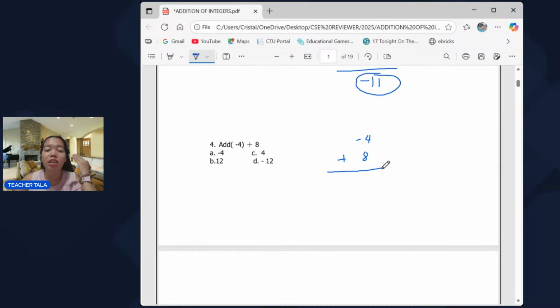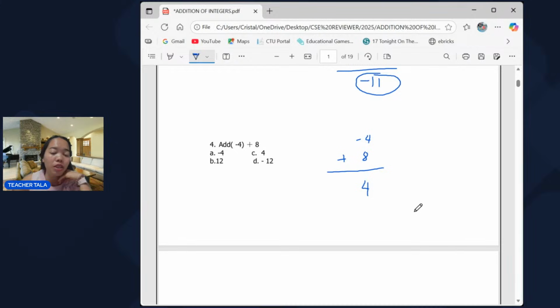Kahit pa nauna po yung smaller number, tapos nasa hulihan yung bigger number, just subtract it the way it can be subtracted, kasi hindi naman pwedeng 4 minus 8, okay? So 8 minus 4 is okay.